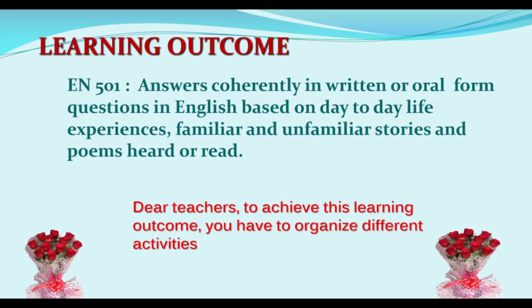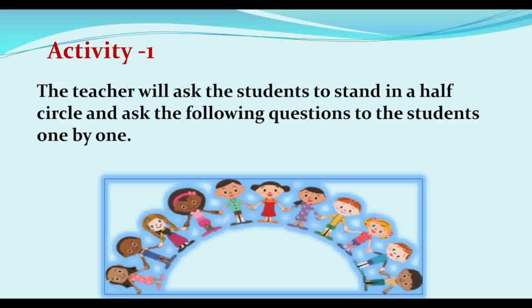Today's lesson is all about Class 5 English. The learning outcome is EN 501: answers coherently in written or oral form questions in English based on day-to-day life experiences, familiar and unfamiliar stories and poems heard or read. Dear teachers, to achieve this learning outcome, you have to organize different activities.